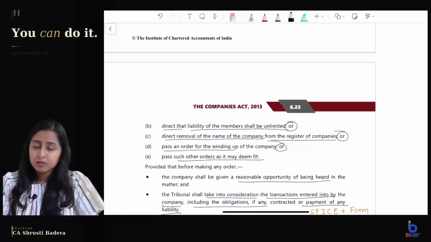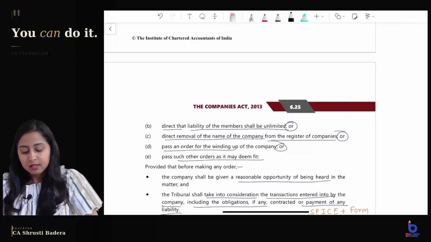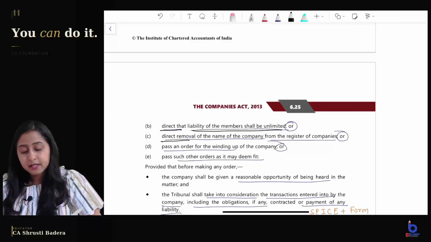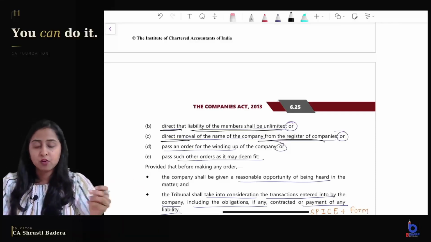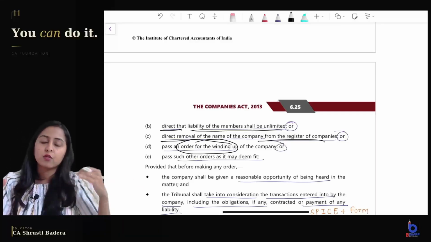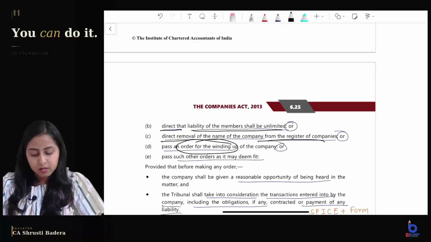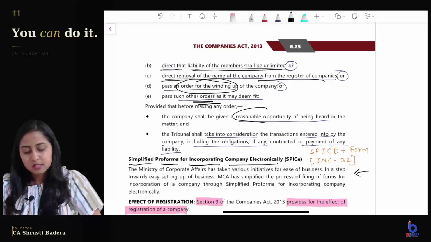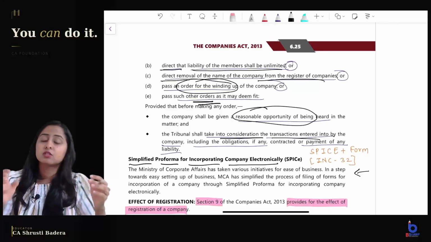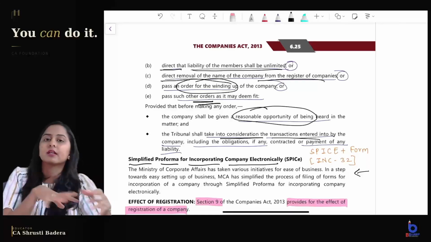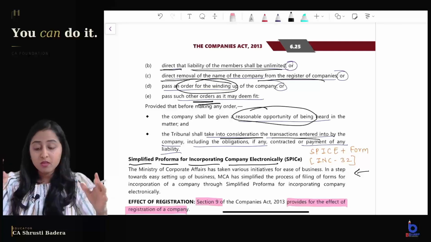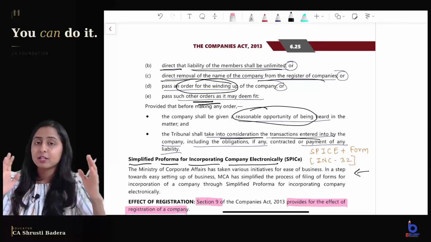Along with this order, they can also do another thing. They can direct that the liability of the members be unlimited, or they can direct removal of the name of the company from the register, or they can pass an order for winding up or any such order which the NCLT thinks fit. But before passing any order, they will give a reasonable opportunity of being heard to the company, and they will take into consideration the transactions already entered into by the company with any creditors or any liabilities which the company has entered into. So that is about section 7, the incorporation procedure.